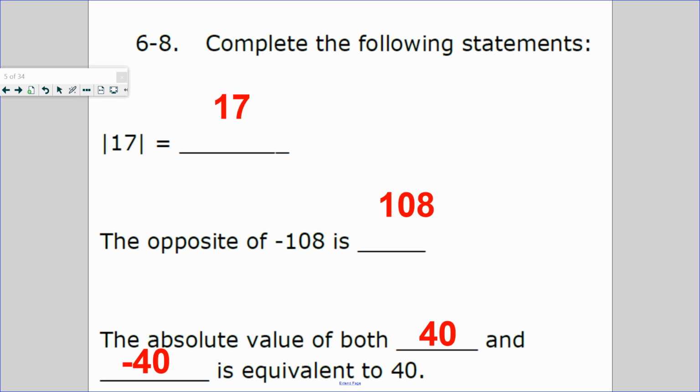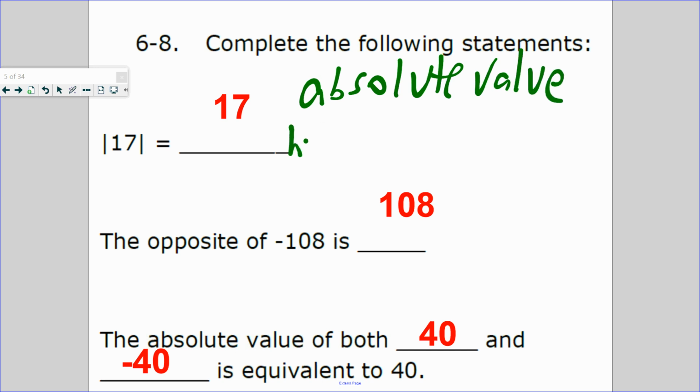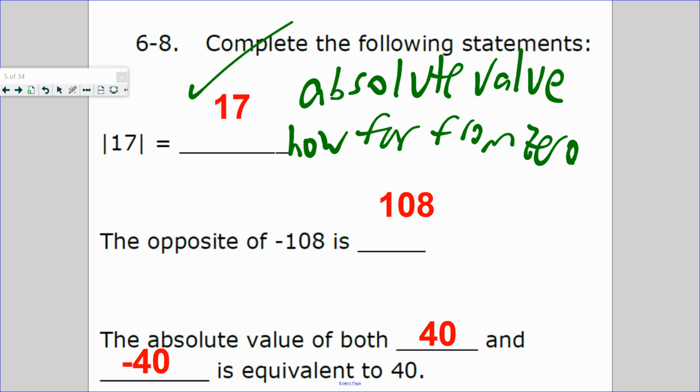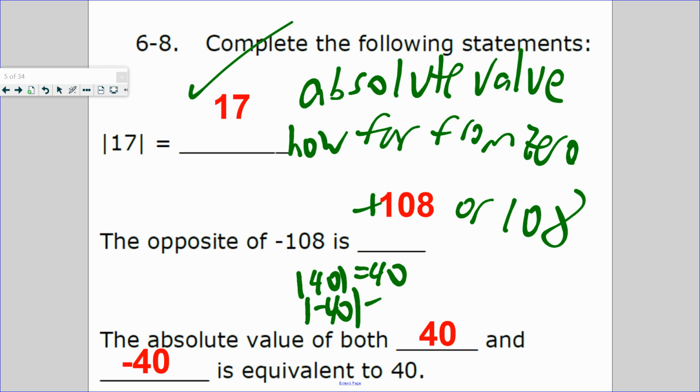6 through 8. Complete the following statement. These bars mean absolute value. Absolute value is how far from 0. On a number line, how far is 17 from 0? 17 steps, 17 units. The opposite of negative 108 is positive 108 or just 108. And the absolute value of what two numbers is equivalent to 40? What's the absolute value of 40? 40. What's the absolute value of negative 40? 40. So the absolute value of both 40 and negative 40 is equivalent to 40.